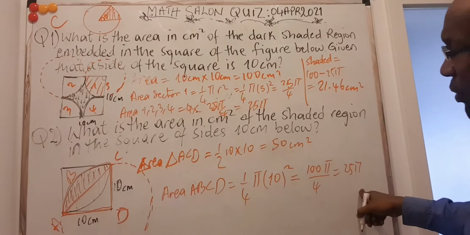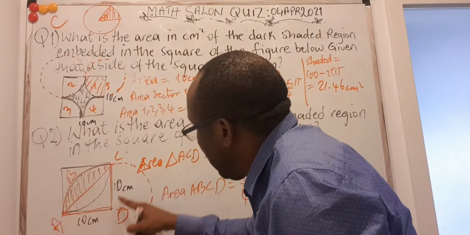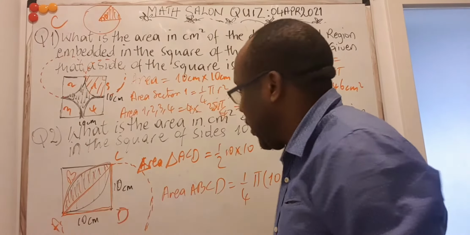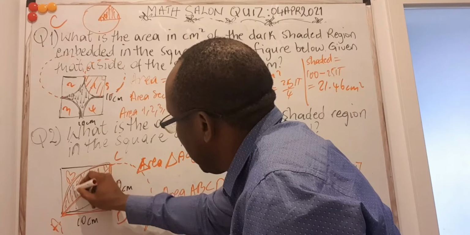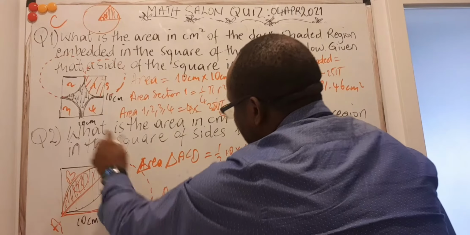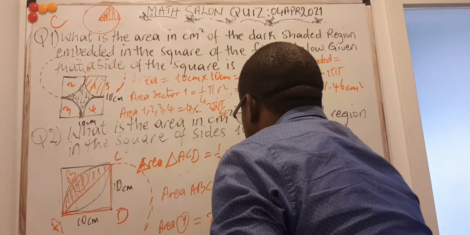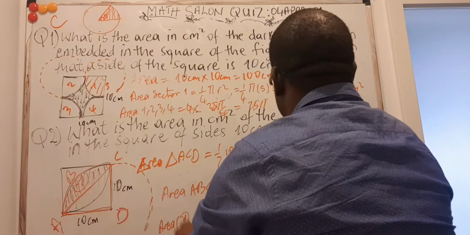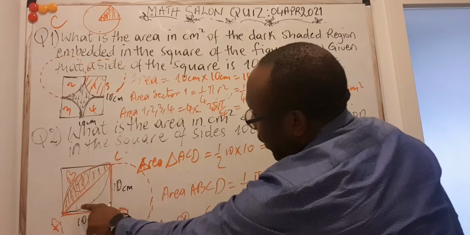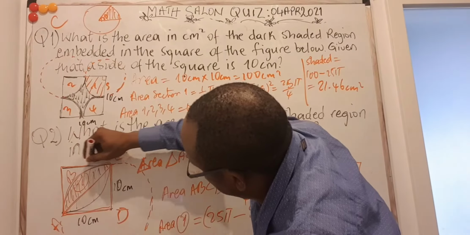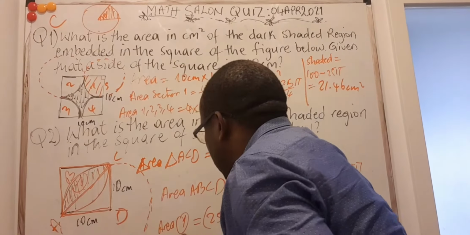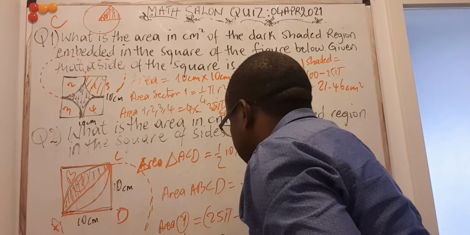So if I take this bigger one, which is what I just had here, minus this area of this triangle, then I will be left with that one. So let me call this one 1. So area of 1 is equal to the area of the sector, which is 25 pi, minus area of this triangle, which is 50 centimeters squared. But if I do the same thing on this other triangle here, and this other sector, then I will get exactly this. So it means my area of the shaded region is 2 times what I have above there.